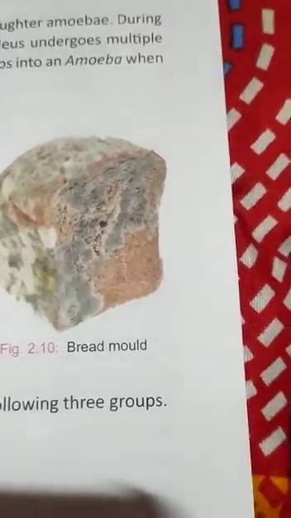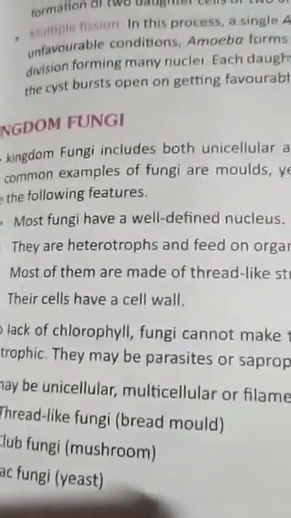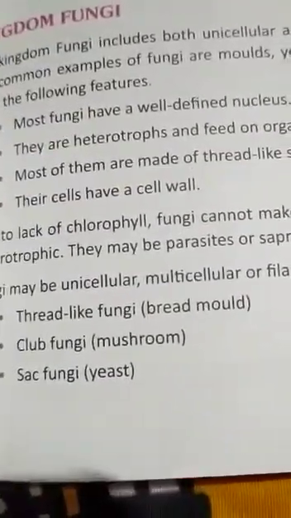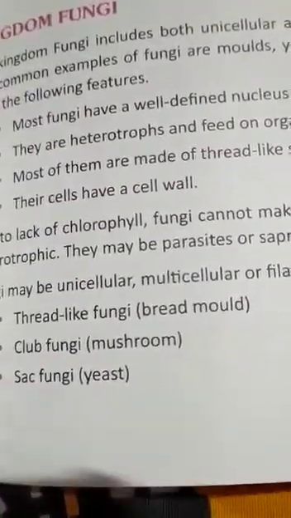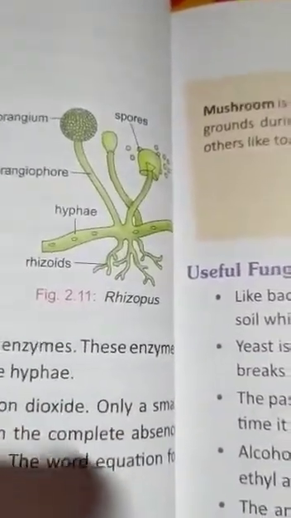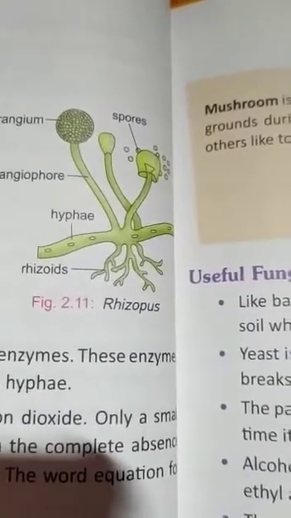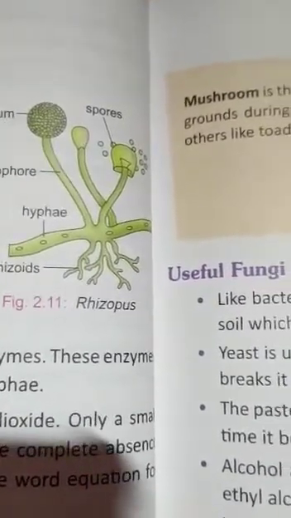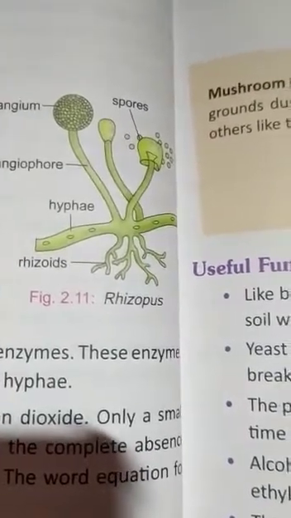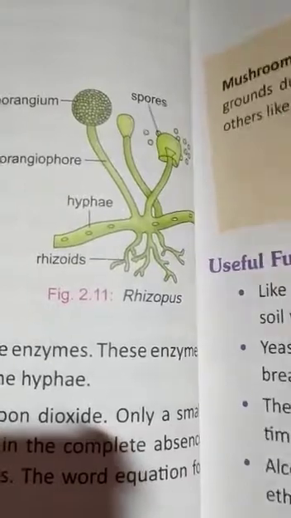There are three groups of fungi: thread-like fungi like bread mold, club fungi like mushroom, and sac fungi like yeast. Next, we come to the structure of the bread mold. You can see figure 2.11. The thallus of the bread mold is multicellular and consists of a mass of thread-like structures called hyphae. A group of hyphae is called mycelium.